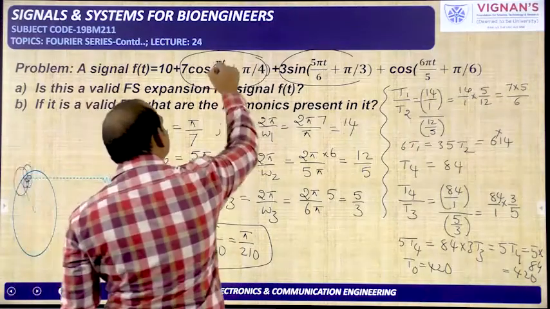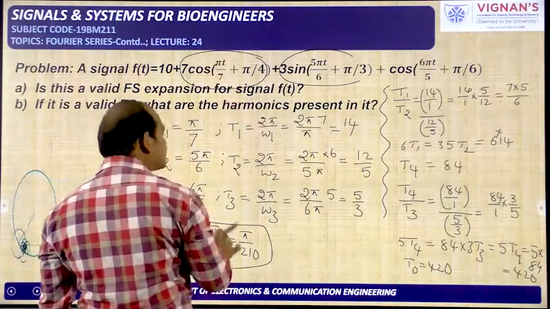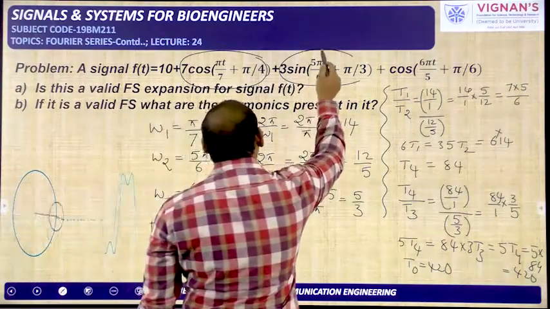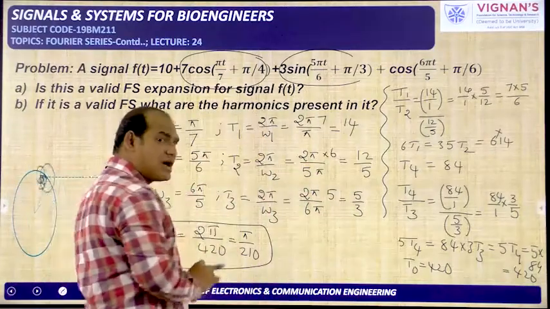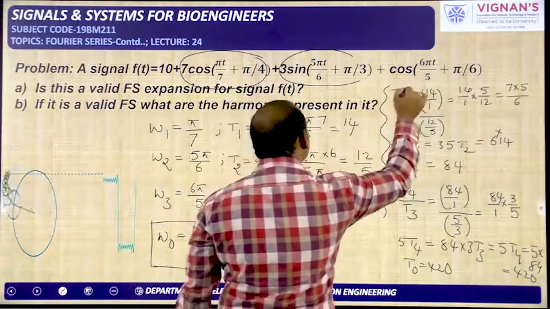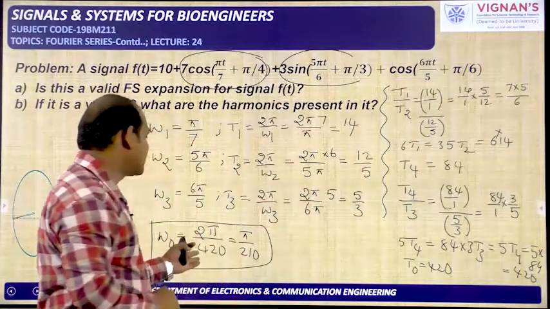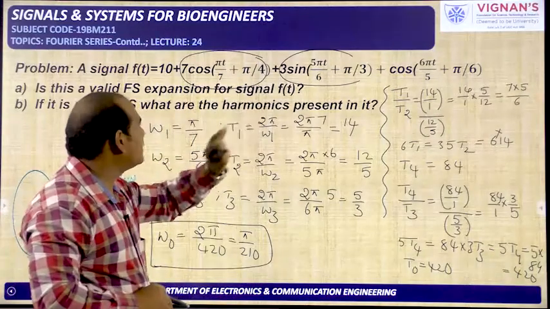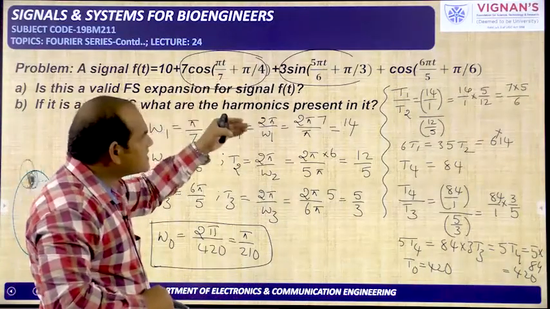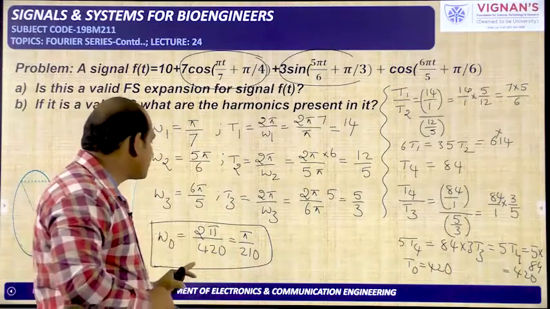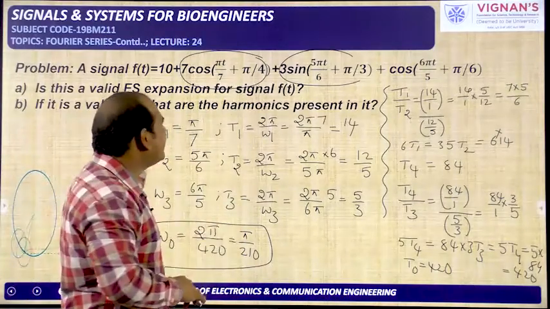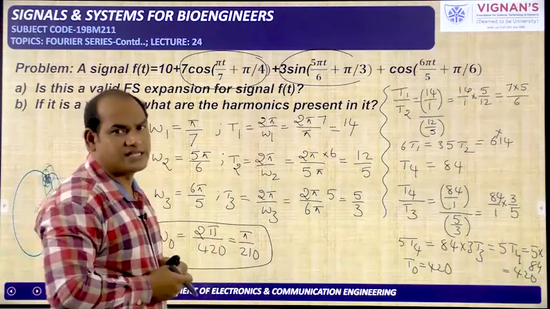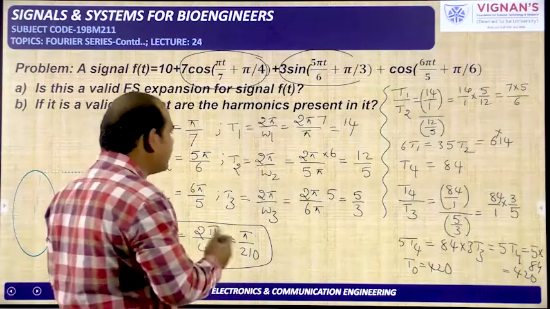Now this pi by 7 is an integer multiple of this omega naught only. What integer, that we need to find. This 5 pi by 6 is also an integer multiple of this omega naught only, and 6 pi by 5 is also an integer multiple of this particular omega naught only. If these three frequencies, pi by 7, 5 pi by 6 and 6 pi by 5, are integer multiples of omega naught, then I can tell it is a valid Fourier series expansion. Otherwise, it is not a valid Fourier series expansion. That we need to find.